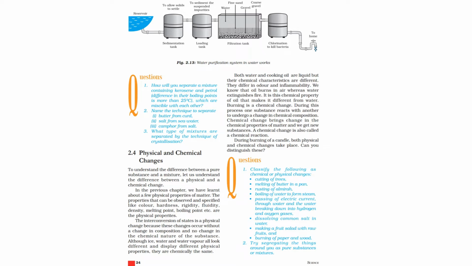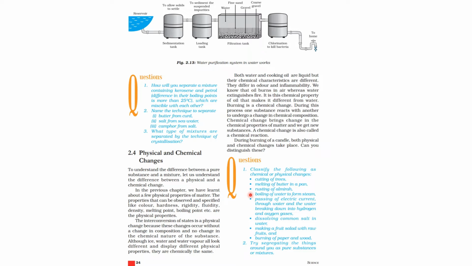Let's check out the questions. Classify the following as chemical or physical changes. Cutting of trees. Obviously, it is a change of state, no chemical reaction takes place, so cutting of trees is a physical change. Melting of butter in a pan, that's a physical change. Rusting of almirah, that is a chemical change. Boiling of water to form steam, that's a physical change.